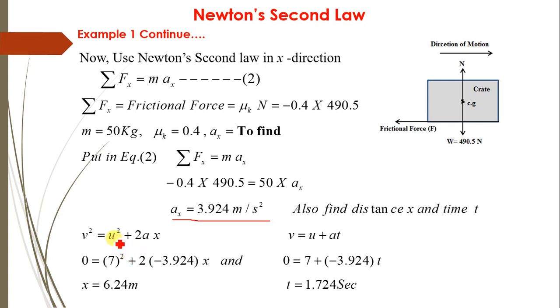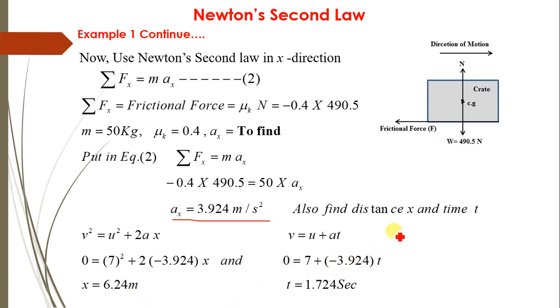So applying the equation v square equals u square plus twice a s or a x, substituting v as 0, u as 7, plus 2 into acceleration in x direction, which is minus 3.924, into x. The minus value is substituted because the crate comes to rest. Therefore x equals 6.24 meter, meaning at a distance of 6.24 meter the crate comes to rest when it is initially moving with a velocity of 7 meter per second.